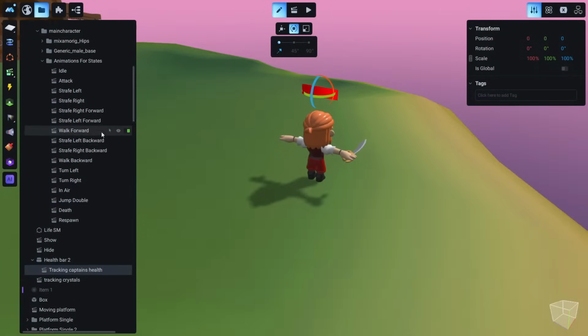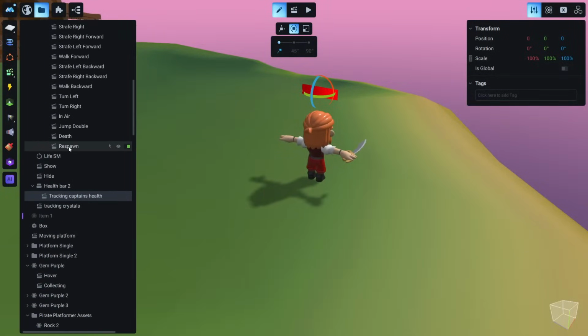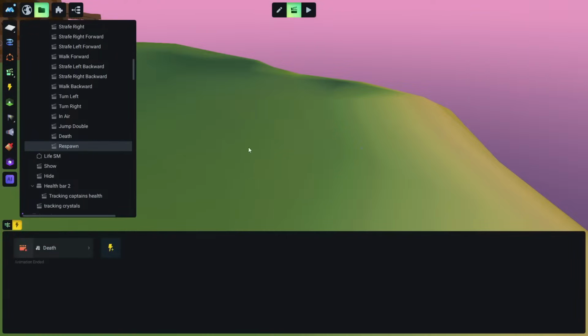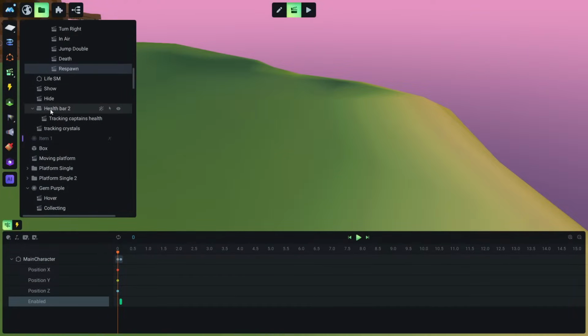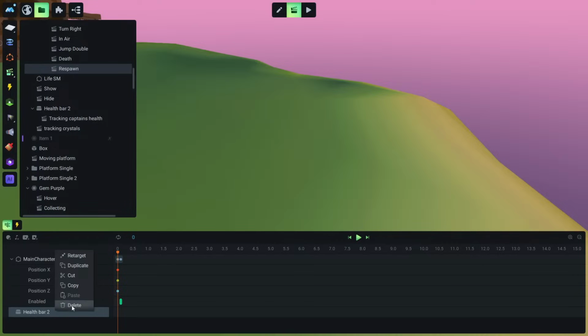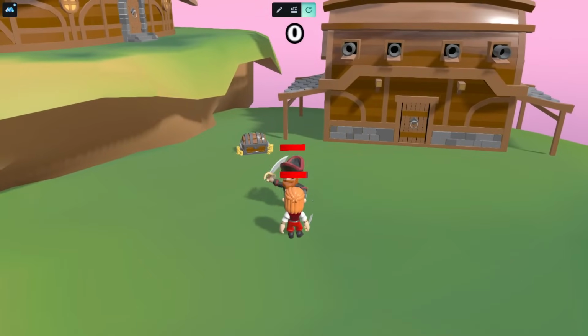And to fix this, we need to make small changes inside the respawn of our character. We can add the health bar. No, actually we don't need to add this. We just need to make the variable of the character 100% again. Okay, let's make this 100%, and now we should be okay. Let's see if it worked now.